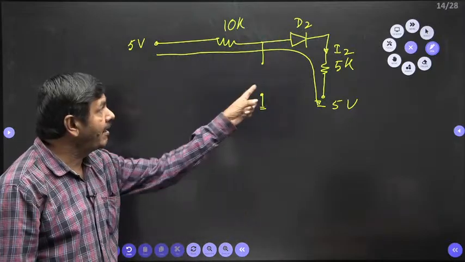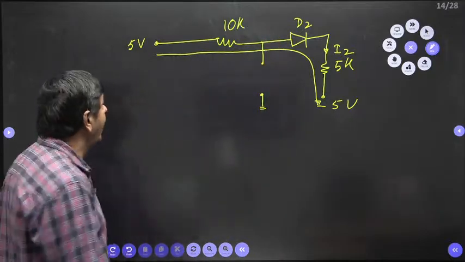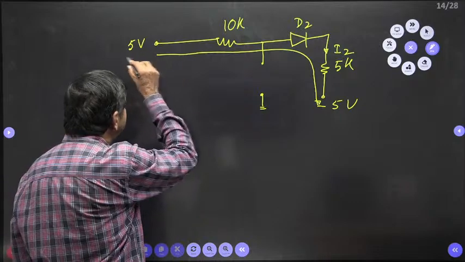Now D1 is off, D2 is on. I can apply KVL.